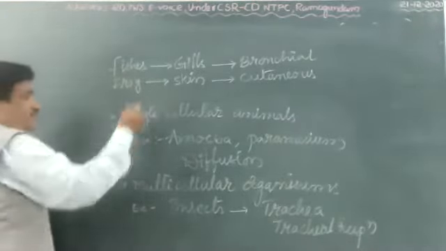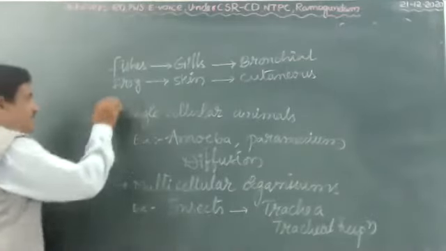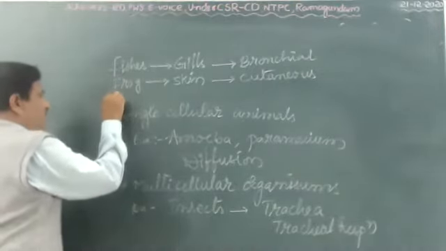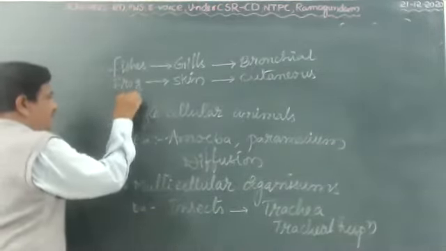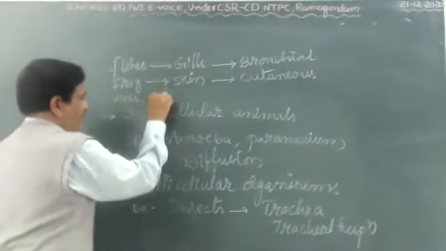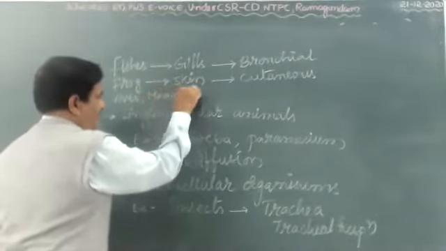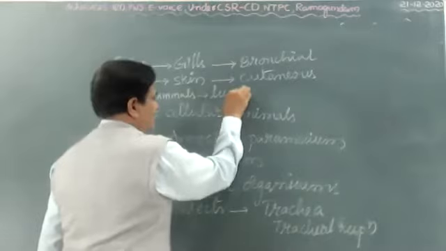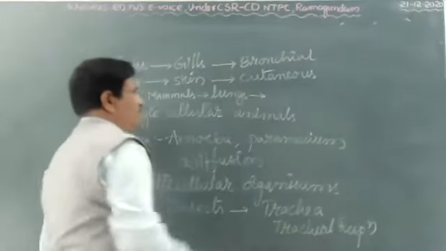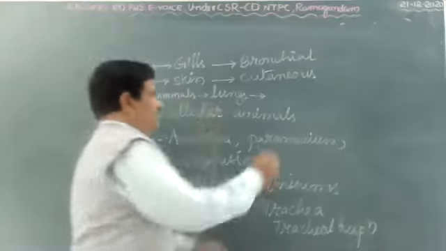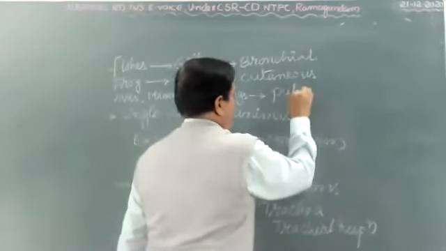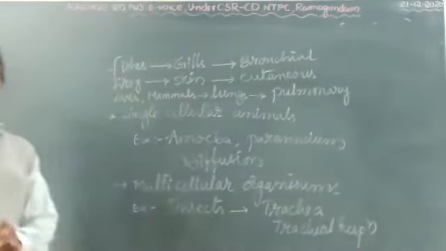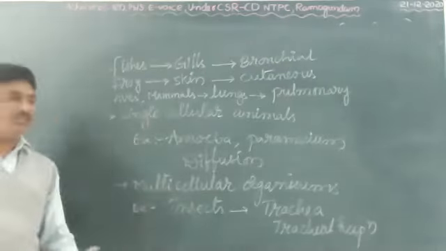Next one, higher animals like birds and mammals, they respirate with lungs. Higher animals, for example, aves means birds, and mammals. They respirate with lungs. Such respiration is called pulmonary respiration. Pulmonary. Very, very important. In the objective, they are asking one more question.